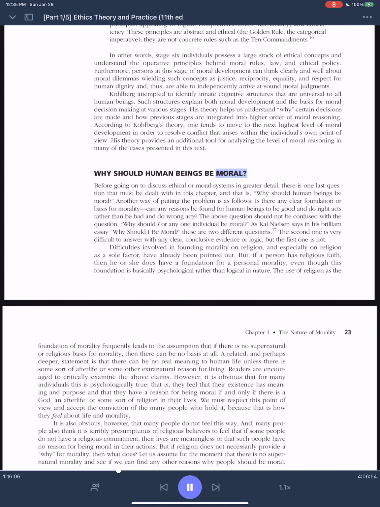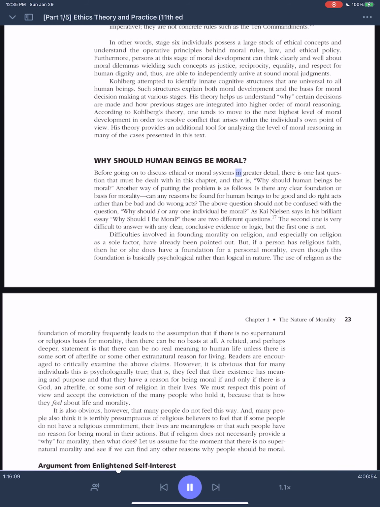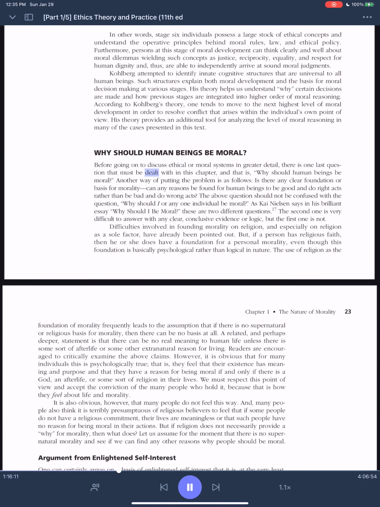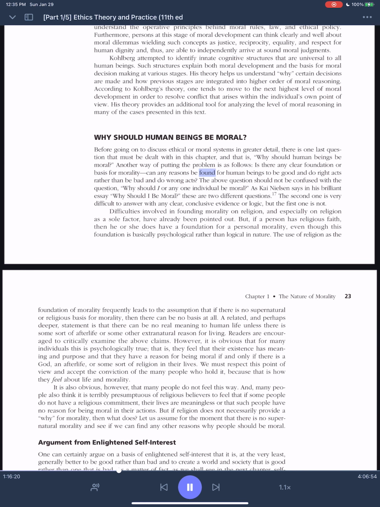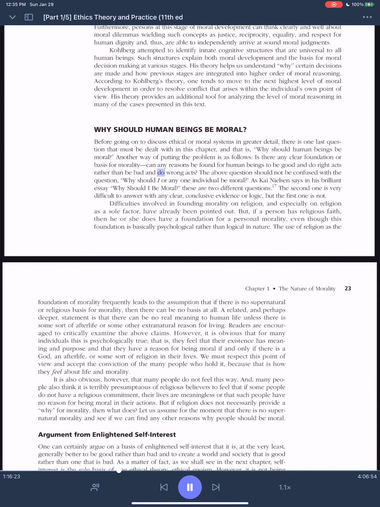Why should human beings be moral? Before going on to discuss ethical or moral systems in greater detail, there is one last question that must be dealt with in this chapter, and that is, why should human beings be moral? Another way of putting the problem is as follows. Is there any clear foundation or basis for morality? Can any reasons be found for human beings to be good and do right acts rather than be bad and do wrong acts?